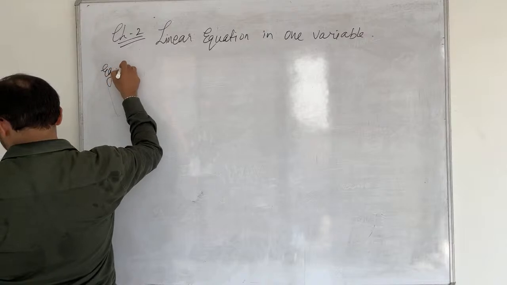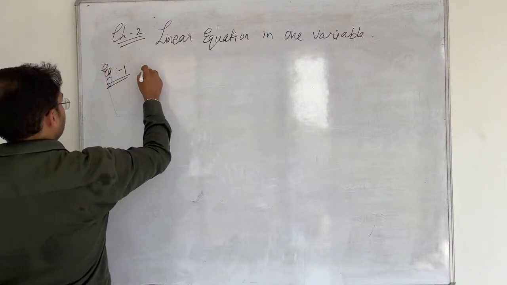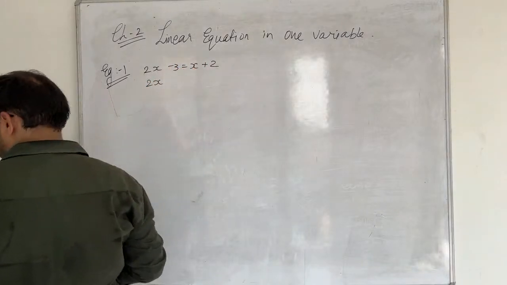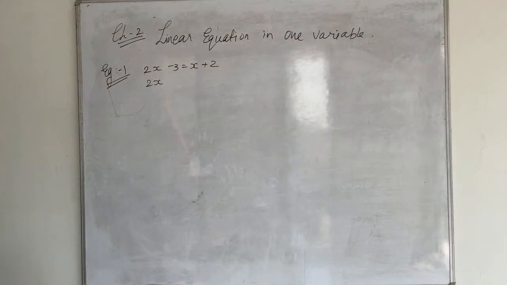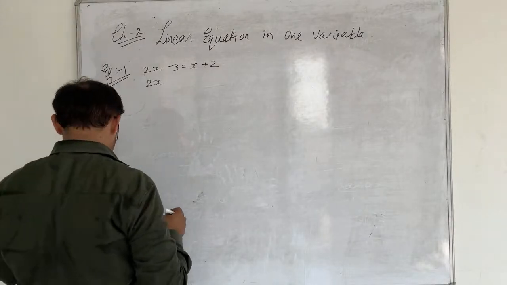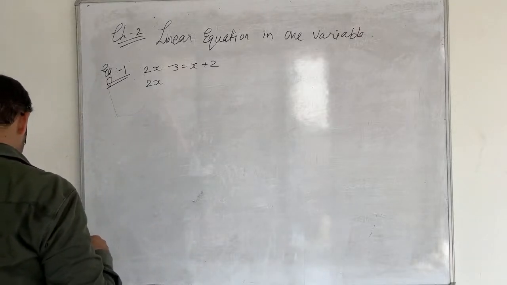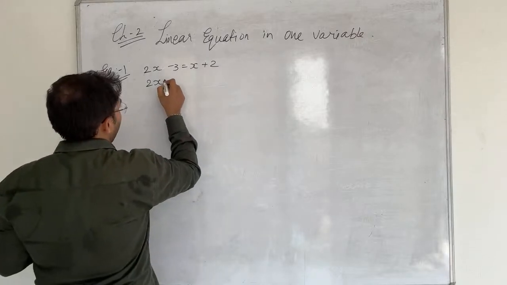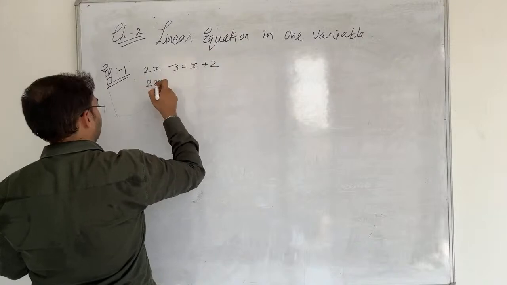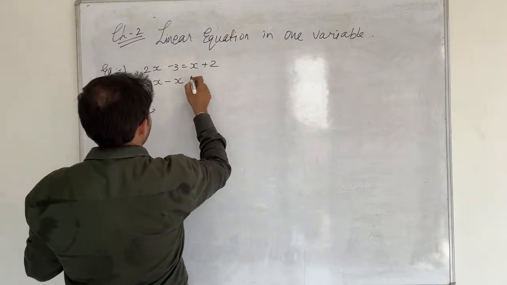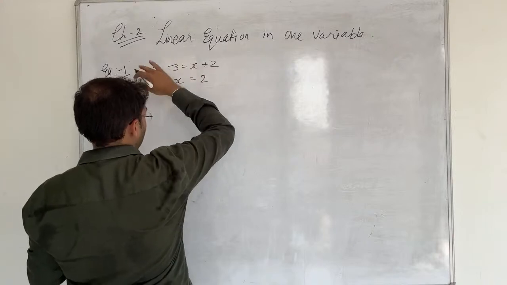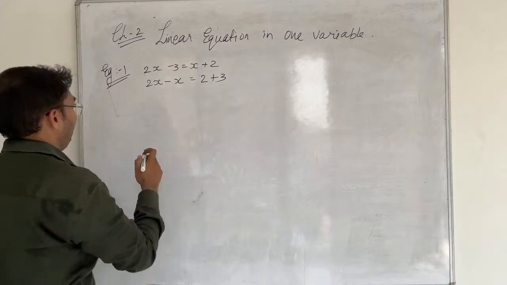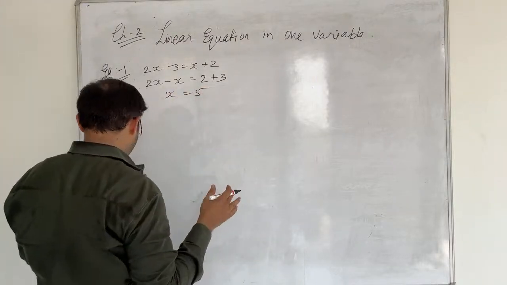Chalo, let's start with example 1. Example 1 is 2x minus 3 equals to x plus 2. Now we will collect all the variables on one side and the constants on the other side. So 2x, then this x we shift from the right hand side to this side, that is minus x equals to 2 as it is. This minus 3 goes to the right hand side, it will become plus 3. So what would be your answer? Yes, x equals to 5. Very good. Marvin is the first.